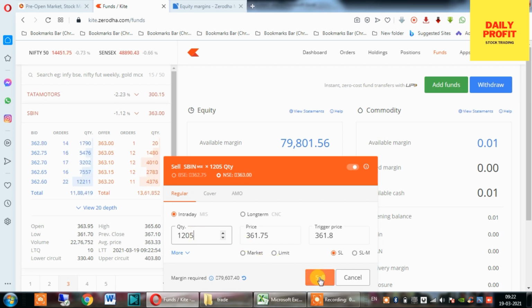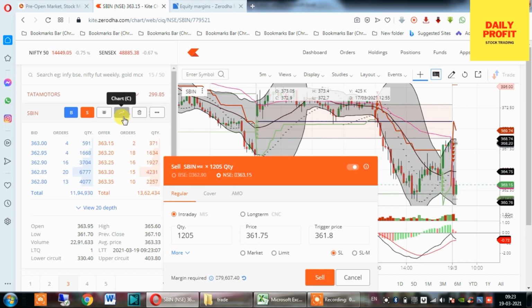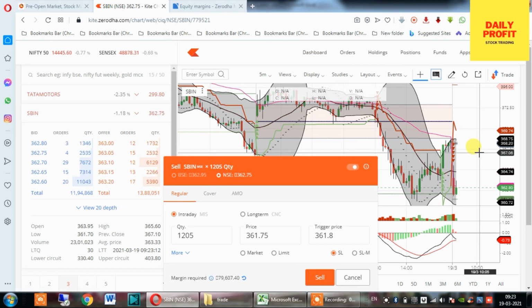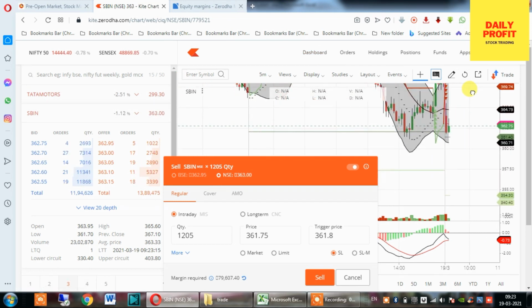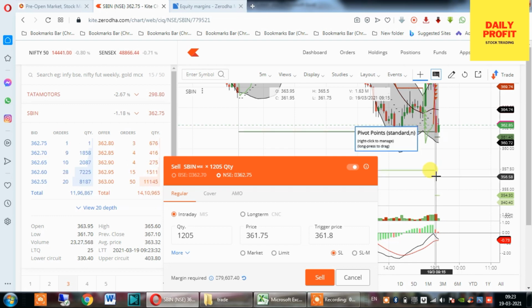Now it is 362.85. I am comfortable when the stock goes below 361.75. Here I can see that a short sell supertrend is going on, and if I see the market depth, it is 14 lakh and 11 lakh respectively.